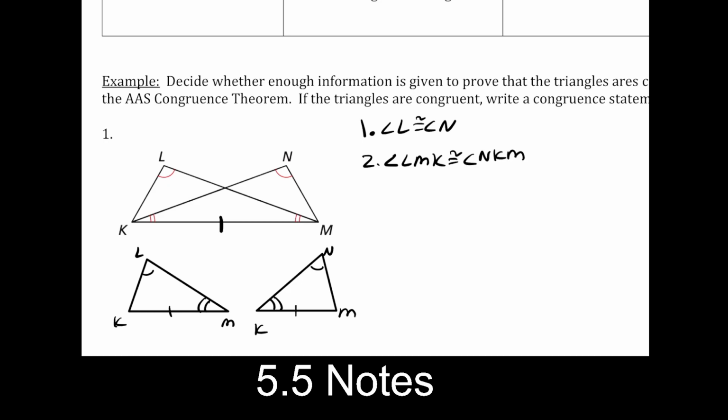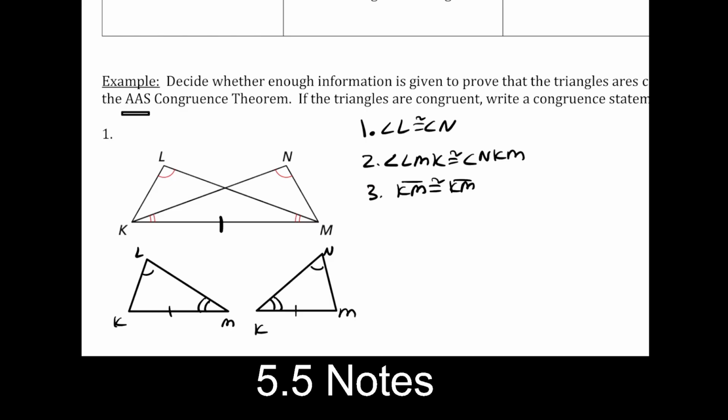And for our side, of course, we have KM is congruent to KM. Now, for all 3 pairs of information that I've been doing, the order doesn't matter. We just need to make sure that we are indicating all 3 pieces of information somewhere, right? Because we need 3 pieces. It doesn't matter the order that we go in. It's just that we need the 3 pieces.